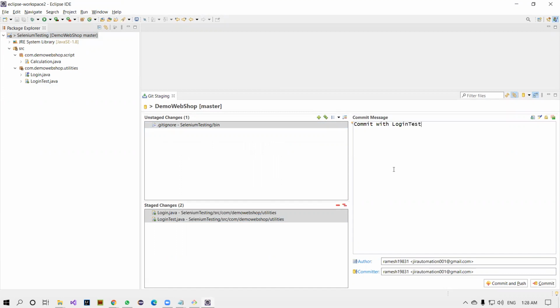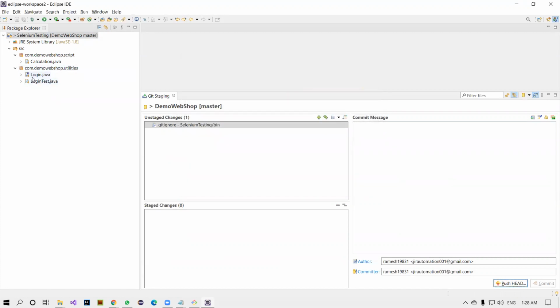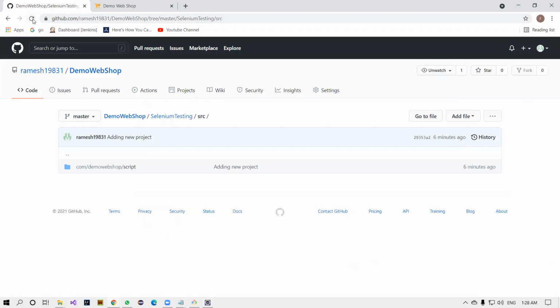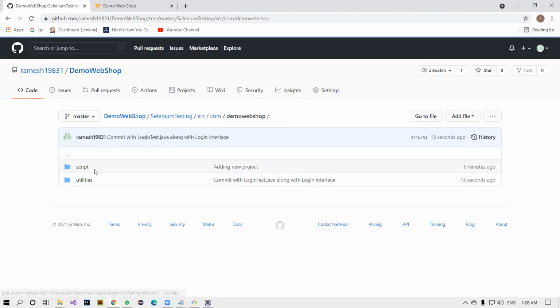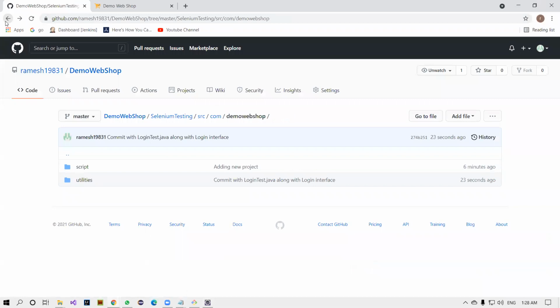commit with LoginTest.java along with Login interface. Just commit and push it. Simple. It will go. You see that the file symbol will be converted to the repository symbol once it has successfully pushed. Now go and refresh it here. See that utility folder, Login and LoginTest. See the code is available here. So this is a way of cloning things.